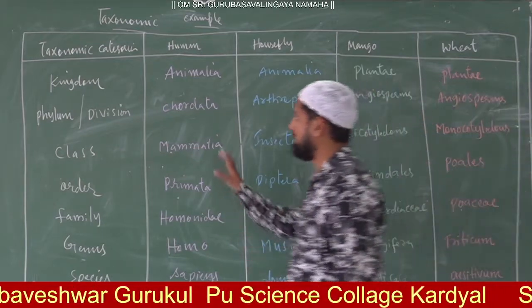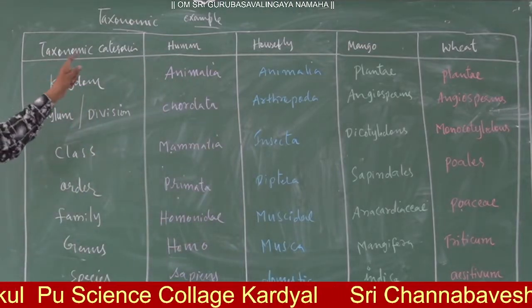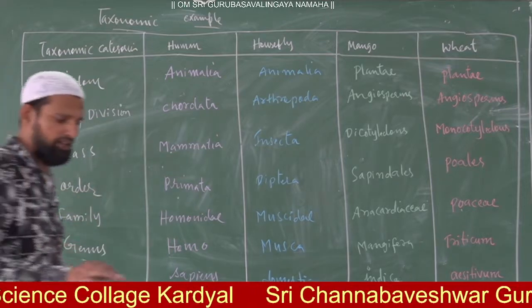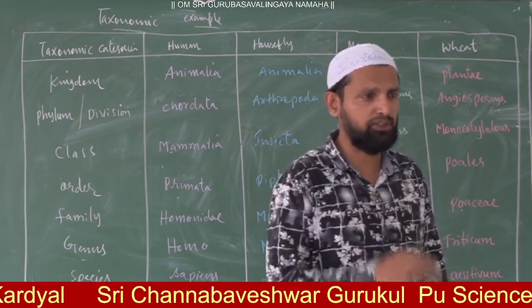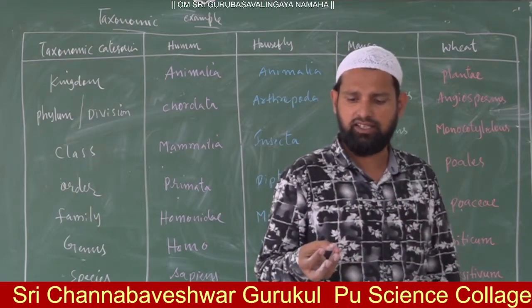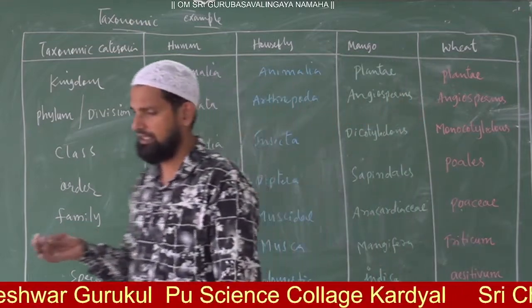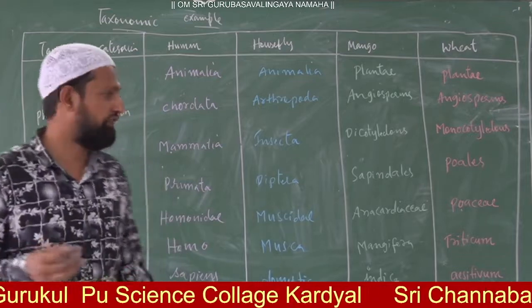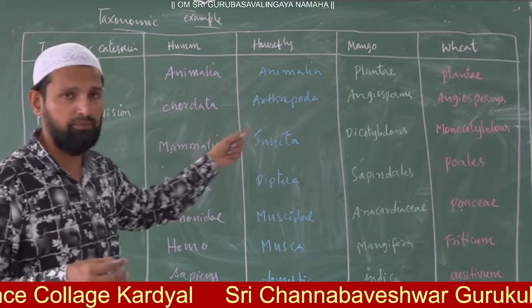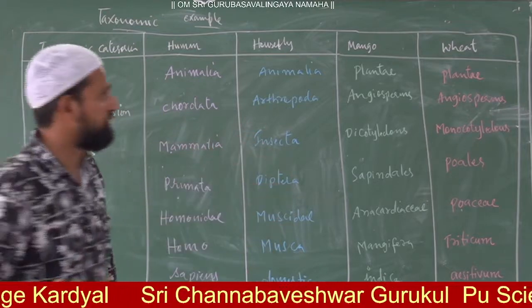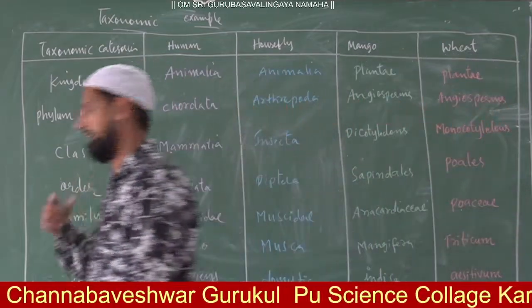So these are the 4 taxonomic examples given in your NCERT book. Remember, the taxonomic categories topic is completed. I have explained kingdom, phylum, class, order, family, genus and species, with 4 examples: 2 from animals and 2 from plants. Human and horsefly from animals, mango and wheat from plants. Now the last topic in this chapter is taxonomic aids.